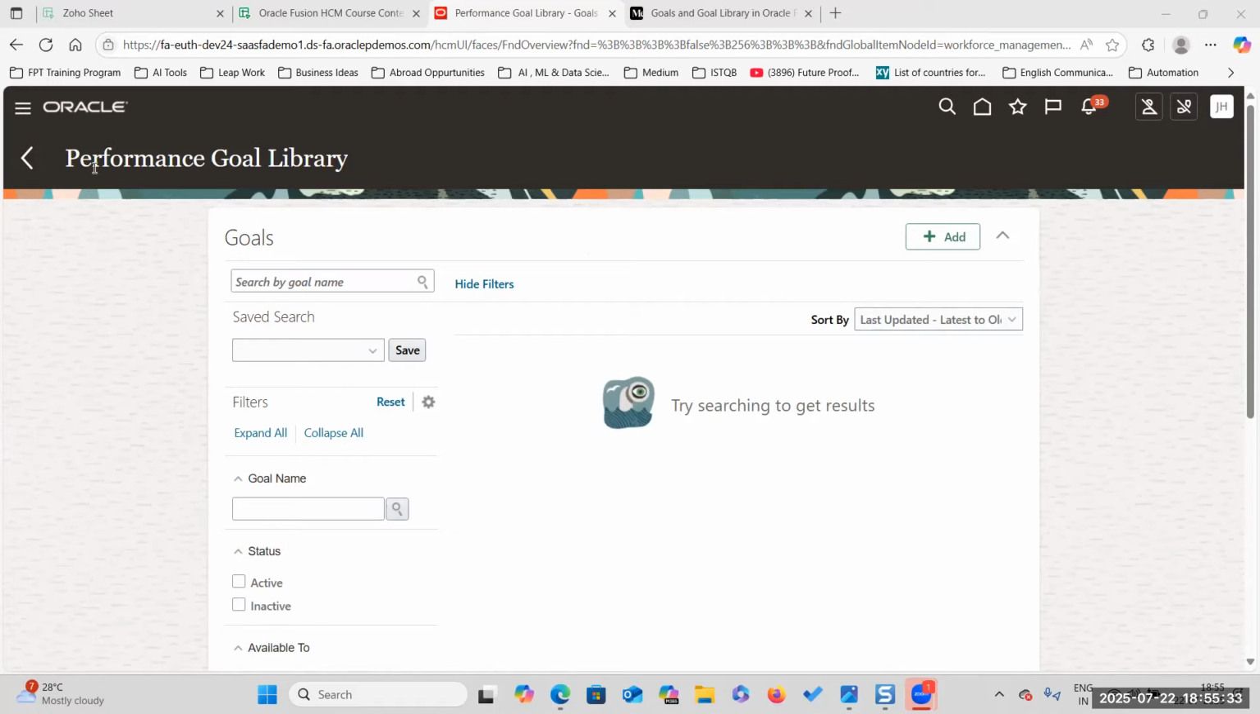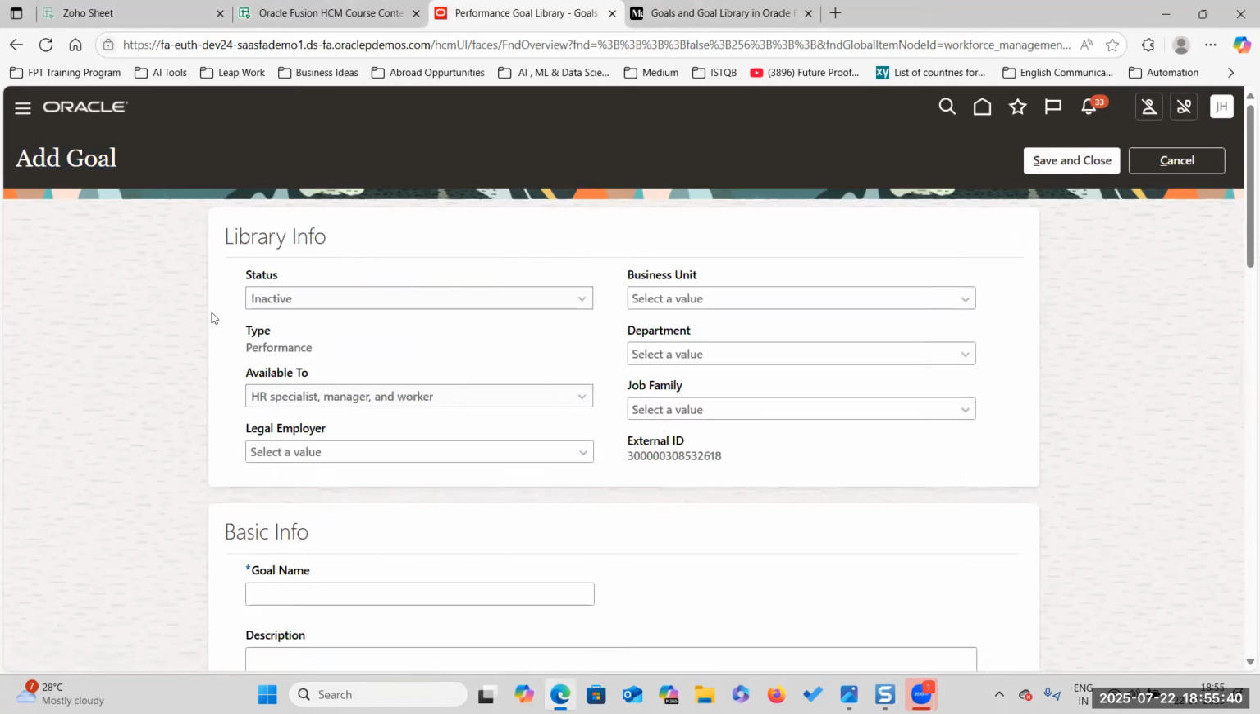Okay, so now I'm creating goals in the goal library. Now click on add. First of all, what is the status? Status is active. So for this particular library goal, which business unit do you want to assign? I don't want to assign it to any business unit. It is open for every business unit, so you don't have to select anything. Suppose you want this goal to be applicable only for the US business unit, you have to select this US1 business unit. But I am keeping this open.